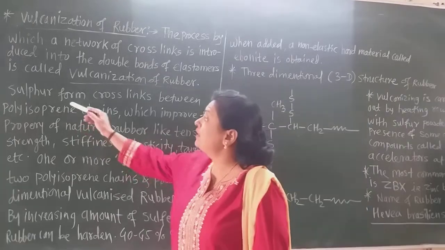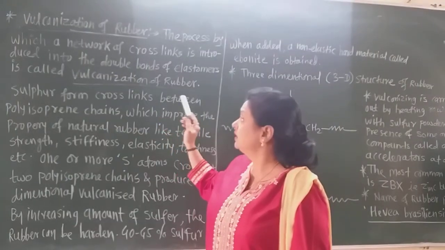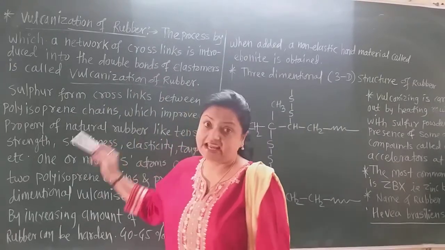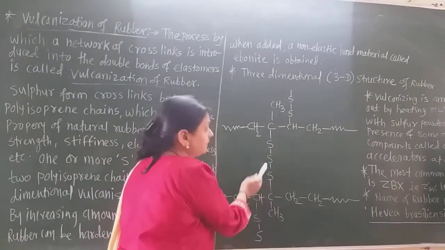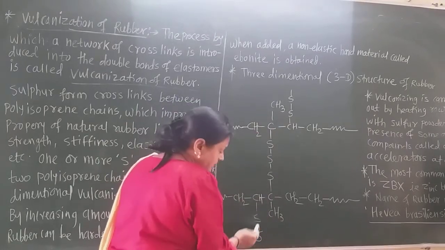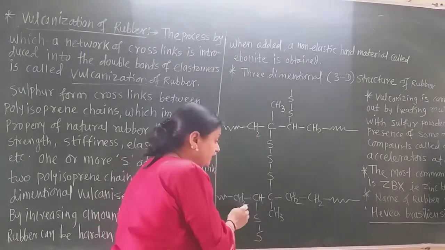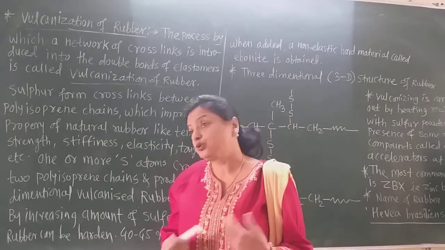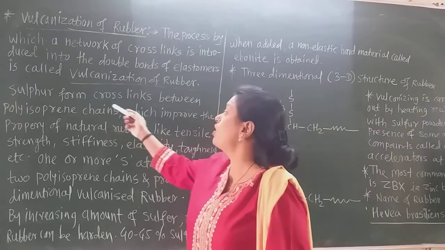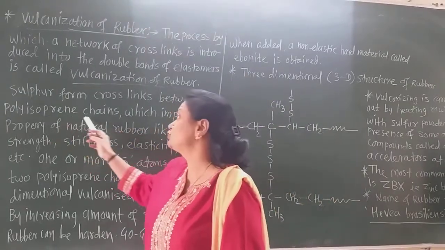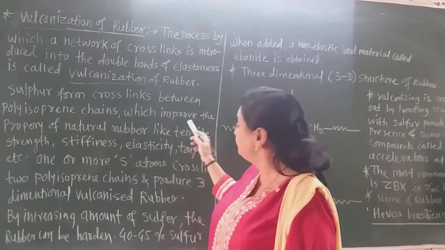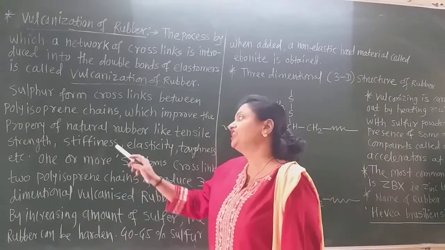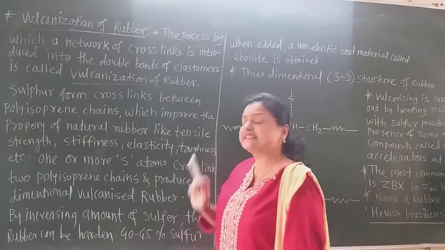Sulfur forms cross links between isoprene chains, as shown on the blackboard. Sulfur forms cross links between two different isoprene chains. So sulfur forms cross links between the polyisoprene chains, which improve the properties of the natural rubber like tensile strength, stiffness, elasticity, toughness, etc.